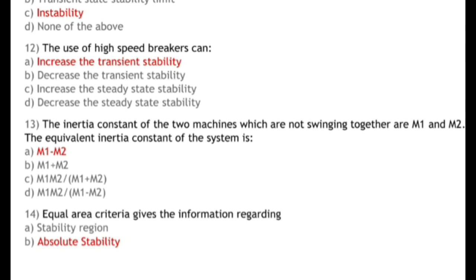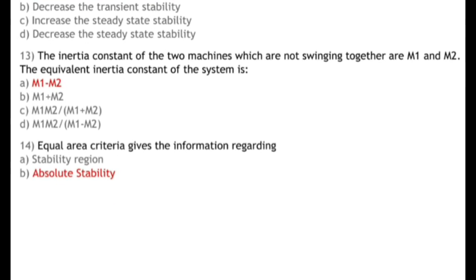Okay. Next question is, the inertia constants of the two machines which are not swinging together are M1 and M2. The equivalent inertia constant of this system is, and options are M1 minus M2, M1 plus M2, M1 M2 upon M1 plus M2, M1 M2 upon M1 minus M2. Here the statement is saying which are not swinging together. Okay, so correct answer is M1 minus M2. If the inertias are swinging together, then the equivalent machine is M1 M2 upon M1 plus M2.